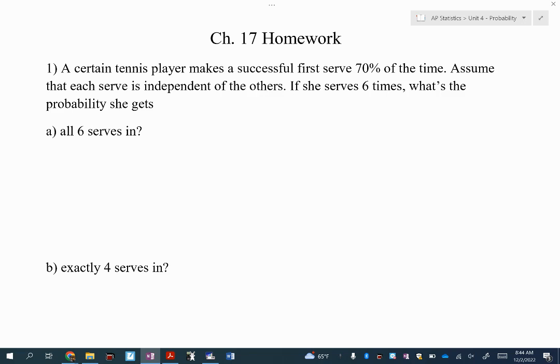When I look at the first one, all 6 serves in. So she tosses it up, she serves, what happens? In. Does it again. In, and in, and in. How many times? 6 times. So her success rate, which is 0.7, raised to what power? The 6th power. That is really a question from a couple of chapters ago.